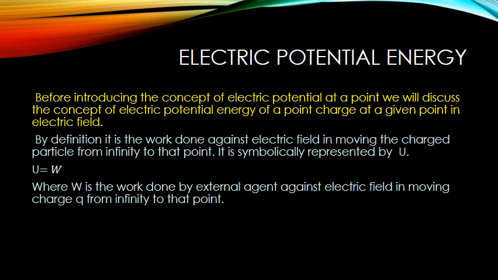So when we bring in the charged particle from infinity to the given point, at each and every point, remember, the charged particle should be in equilibrium. That means no net force acts on the charged particle at any point. This means that at every point, the force exerted by the external agent is equal to the force exerted by the electric field and exactly opposite to it.